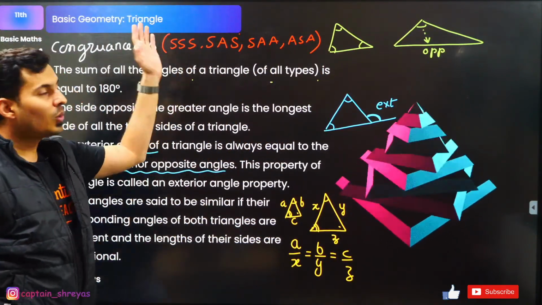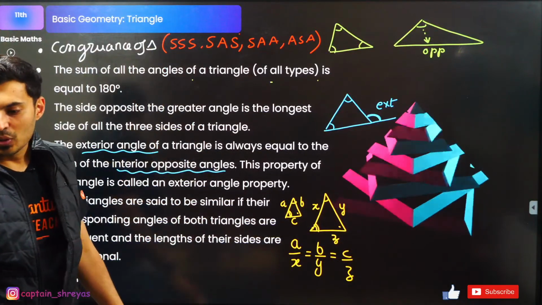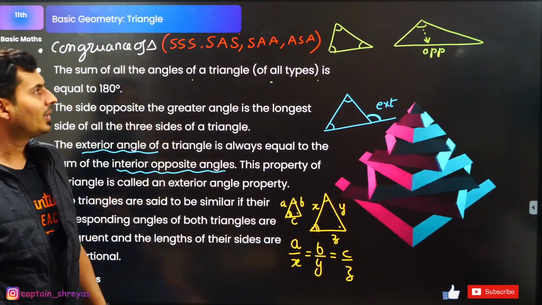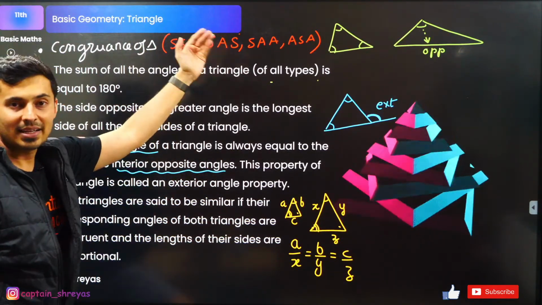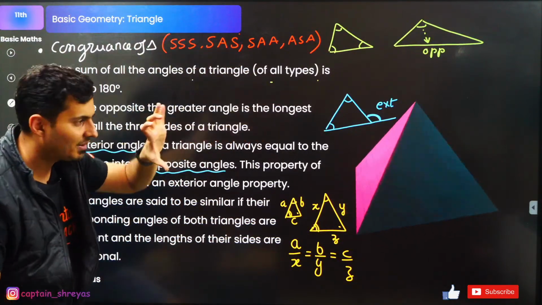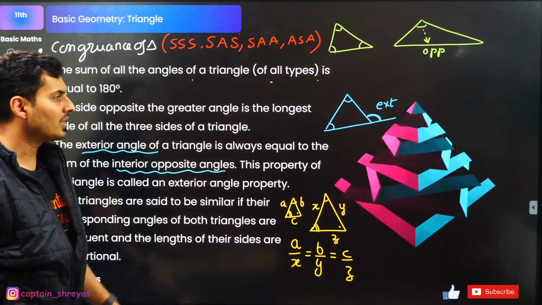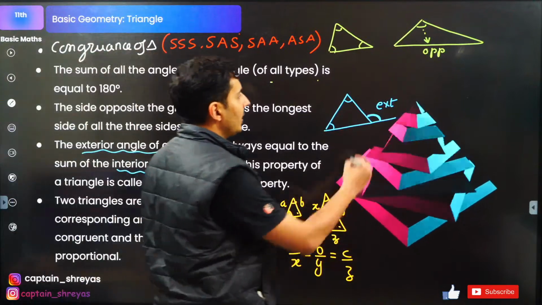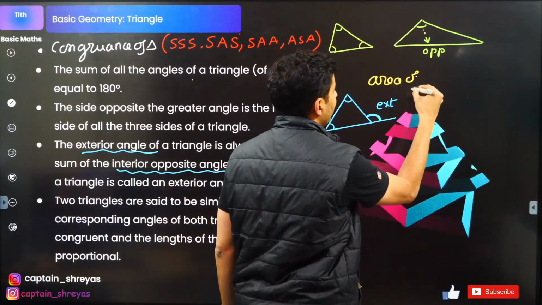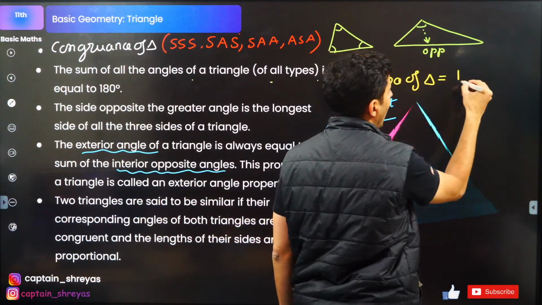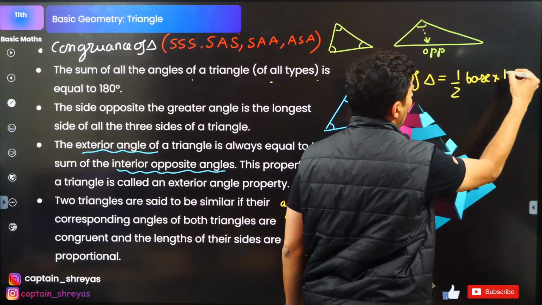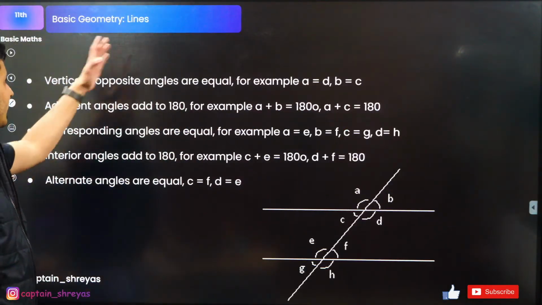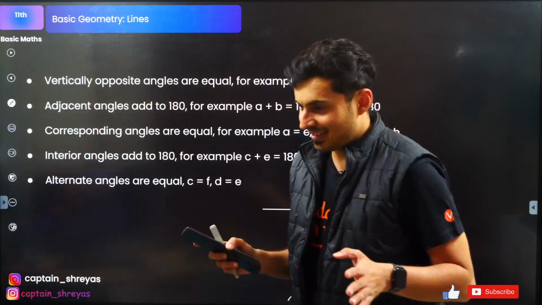Yep. So I hope you know all these things. Sides and angles, or the included angle and then the sides. Very good, guys. All these are basically used to check the congruence, whether the two triangles are equal to each other or not. One more thing: the area of a triangle. What is the area of a triangle? The area of a triangle is simply half into base into height. Standard. Next, geometrical properties of lines.